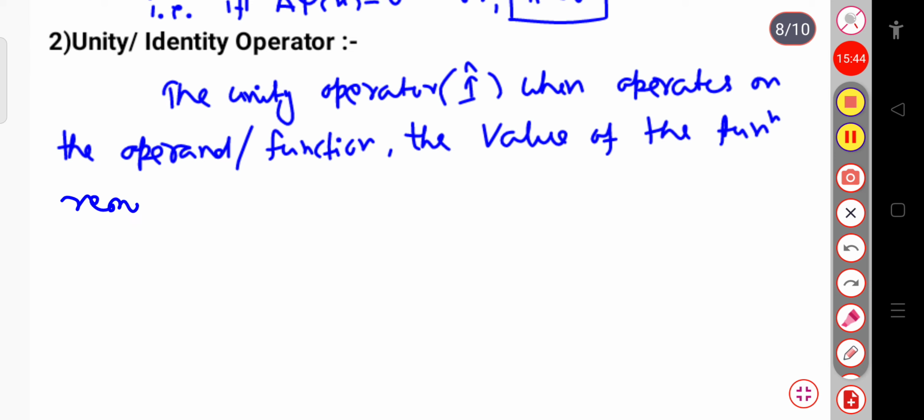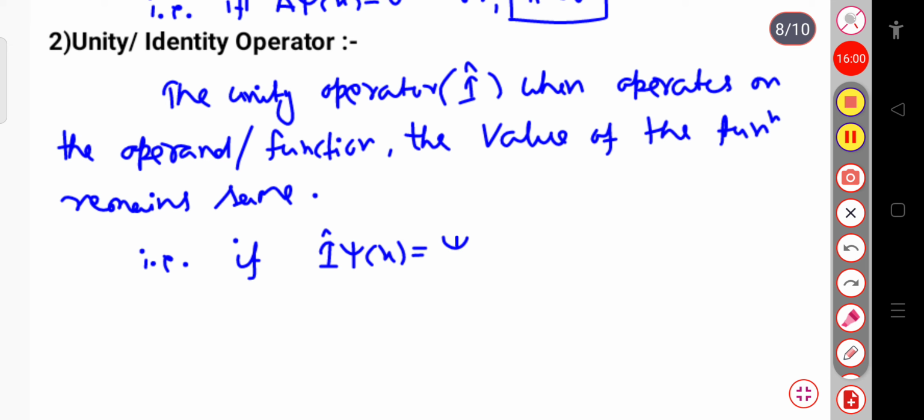The value of the function remains the same. So that is called the identity operator. If I write the operator I cap, when it operates on the wave function psi of x, then after the operation I will get the same function, psi of x. Then that is called the unity operator or identity operator. Then we can say this ik value will be equal to 1.